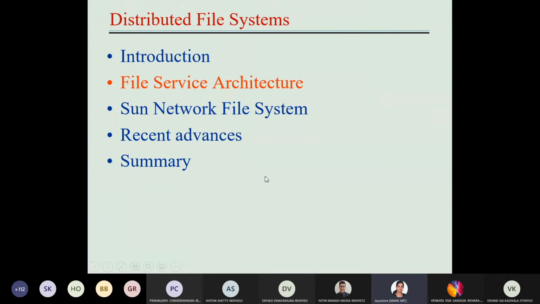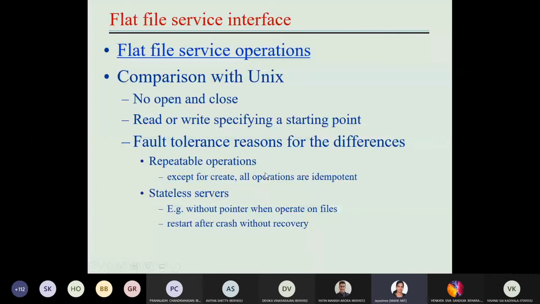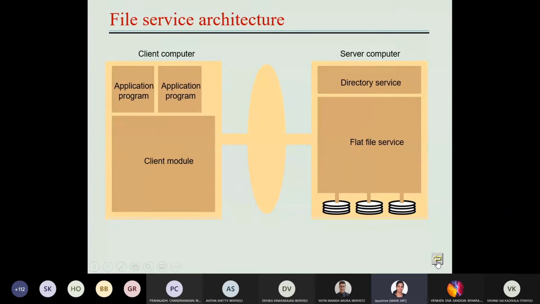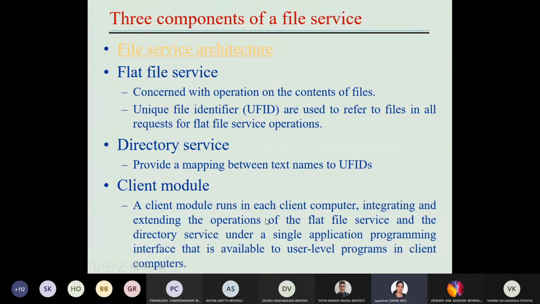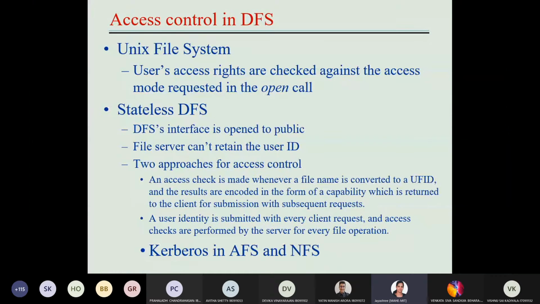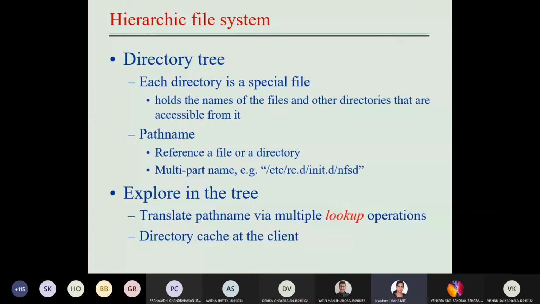We also discussed the flat file service and directory service, the complete architecture followed in the file server module and the client module, and some of the reasons we can compare a distributed environment with a standalone Unix system. These are the things we discussed in the previous class.